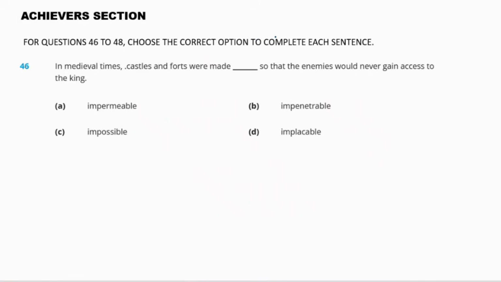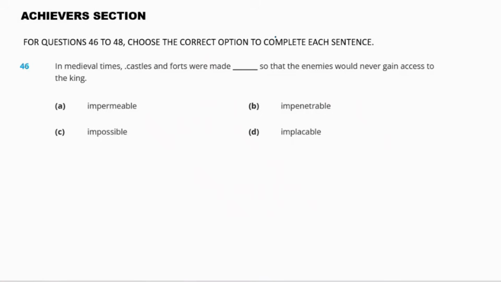Okay. Now, students, we have arrived to the third and the last section of the paper, that is Achievers section. Now, in this section, there are 5 questions, and each question consists of 3 marks. So, while solving this section, try to be more careful. So, for questions 46 to 48, choose the correct option to complete each sentence.